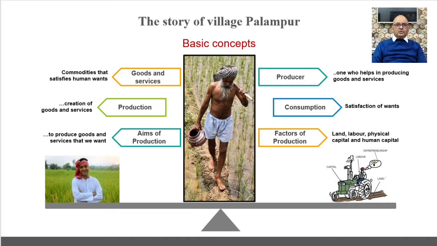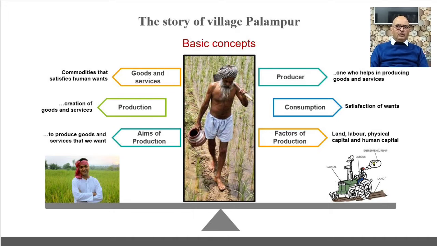Now the question comes, who is a producer? Anyone who produces or helps in producing goods and services is called a producer. So farmers, artisans, potters, barbers, teachers, doctors, all are producers. Okay. Let us now see consumption. By consumption, we mean satisfaction of wants.